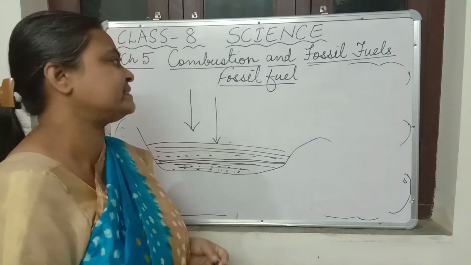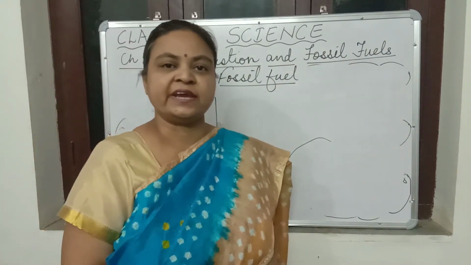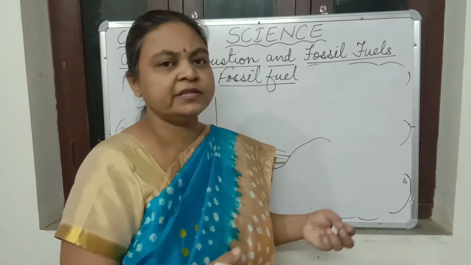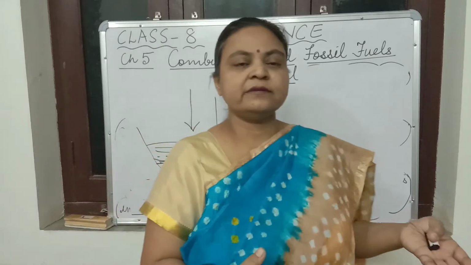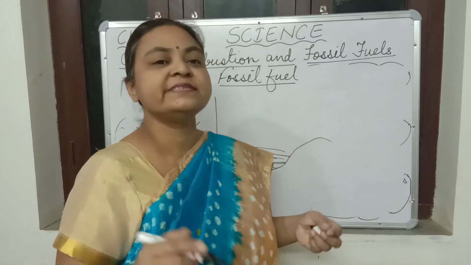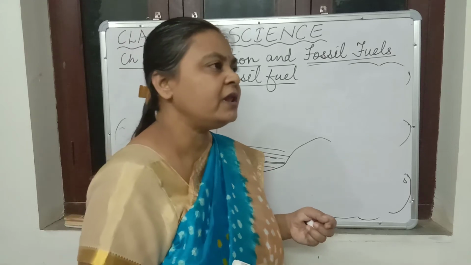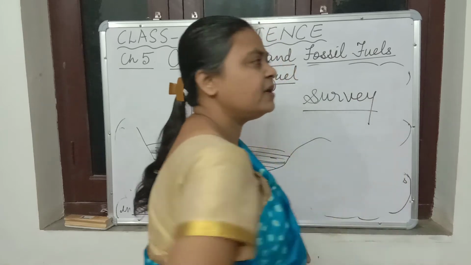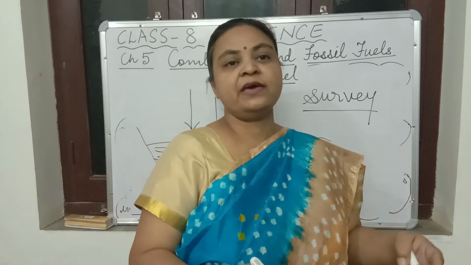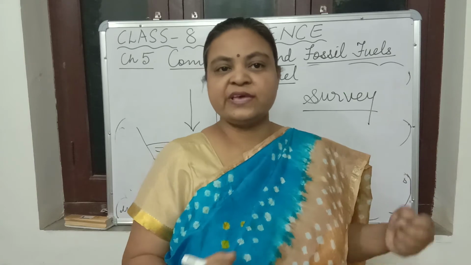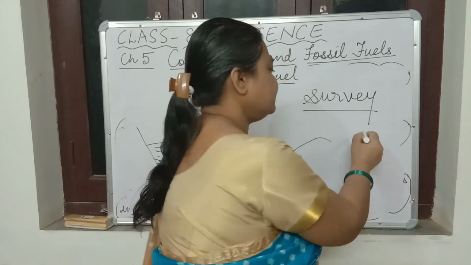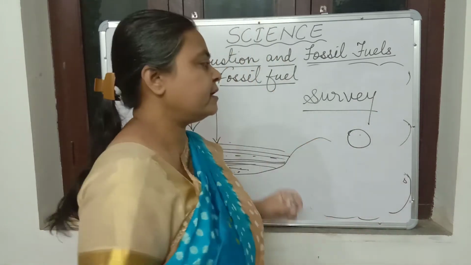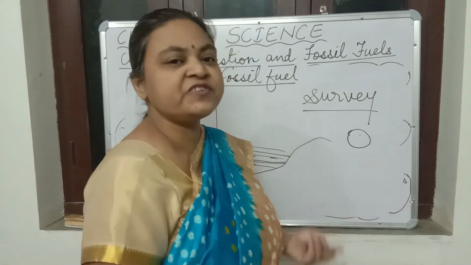Now, how is petroleum extracted from the earth? Petroleum may be found under rocky areas, or mostly it is found inside the sea. First of all, people make a survey. The experts make a survey of the different areas from where petroleum can be extracted. As they come to know that a particular place is rich in petroleum, then they apply different machinery to extract the petroleum.